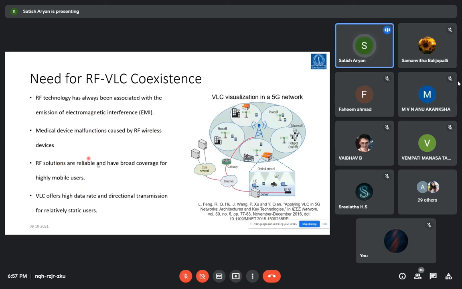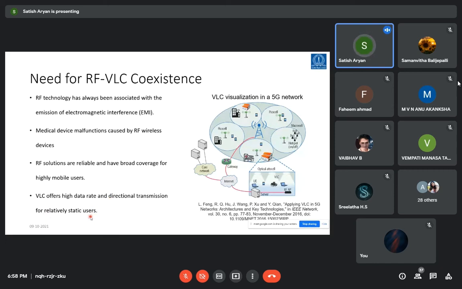RF solutions are reliable, we agree, but they have broad coverage and are used for highly mobile users. They are basically for the outdoor environment, where they cover a large area and the mobility is continuous. And as I said, VLC is for the upcoming indoor technology, where most of the users will be indoors. That provides high data rate communication, and directional transmission is used for relatively static users.